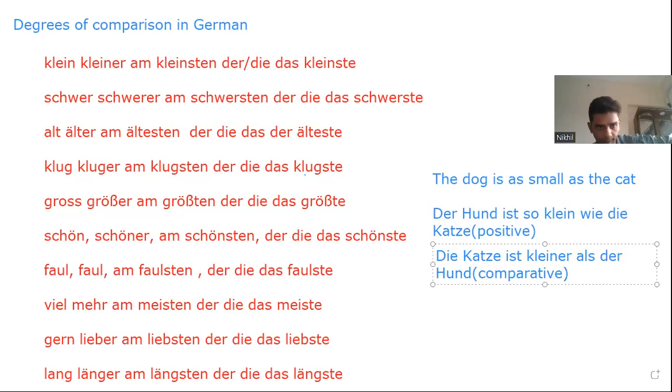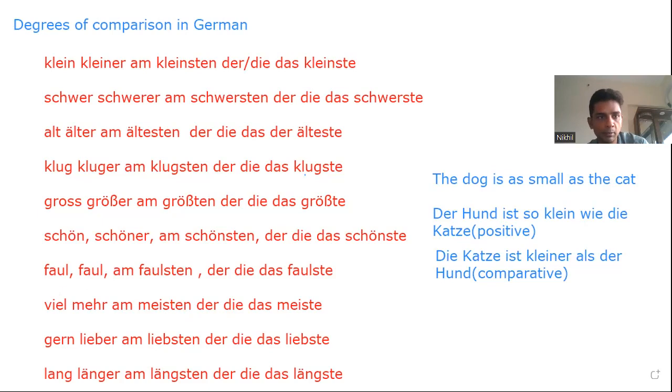Certain forms you need to learn by heart. This is a difficult part of the degrees in German. You need to remember this: alt is old, and the comparative form takes an umlaut, älter. The spelling is also different, so you need to learn many things by heart. If you observe here, you have klein, er, est, the pattern we know, but in some adjectives it is not so. Viel becomes mehr, am meisten: much, more, most. Gern, lieber, am liebsten: gladly, more gladly, most gladly. See, the forms have changed. They have not taken the regular form. That needs attention.